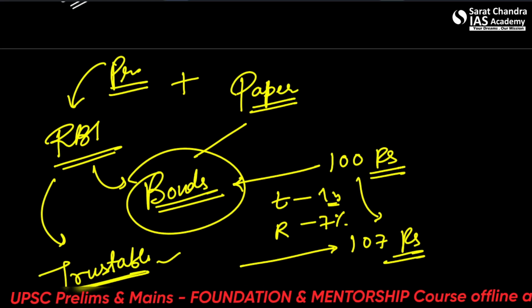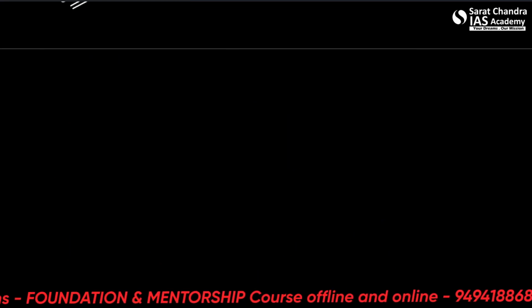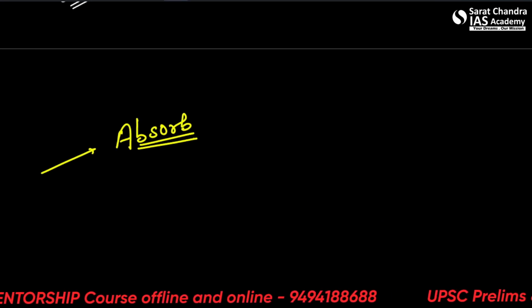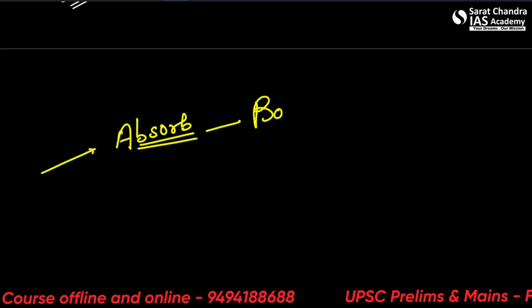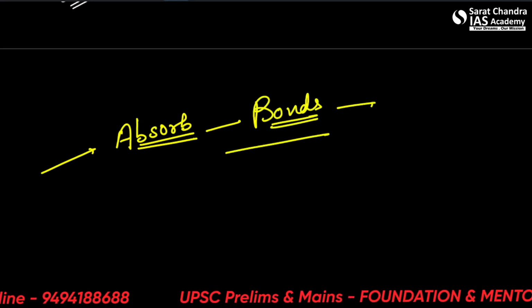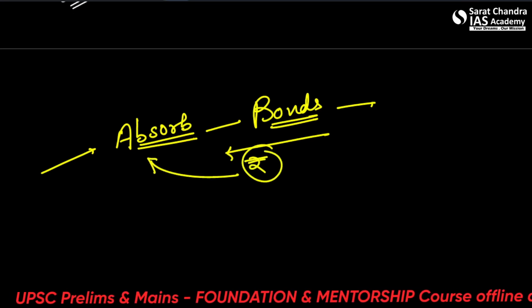So when the RBI wants to absorb money from the market, it will sell some bonds. People will give it money, and the money will come to the RBI, and the bond will be sold.